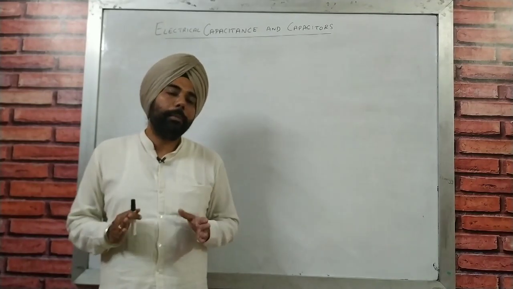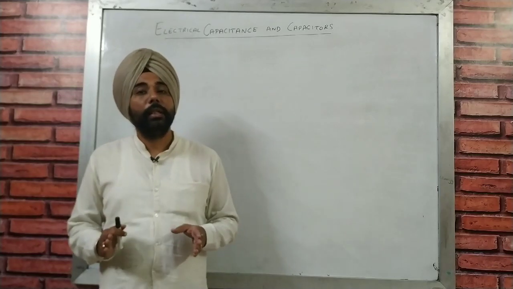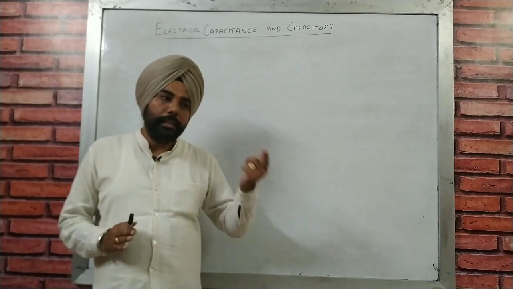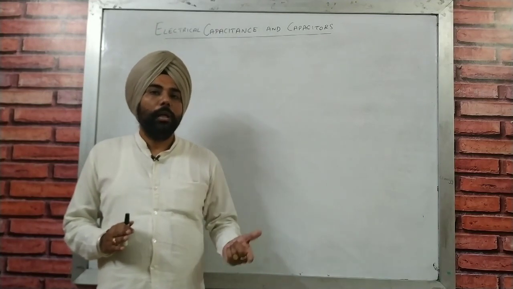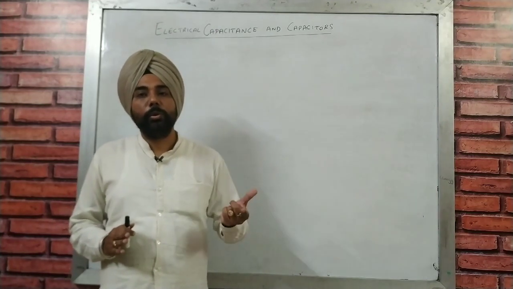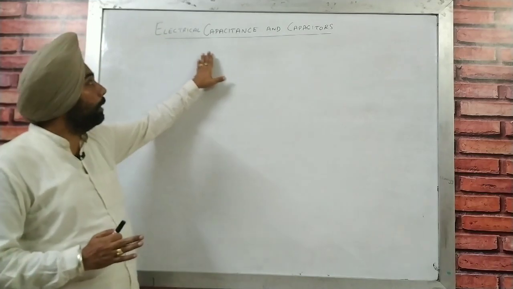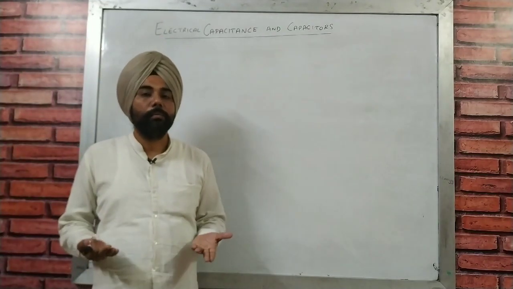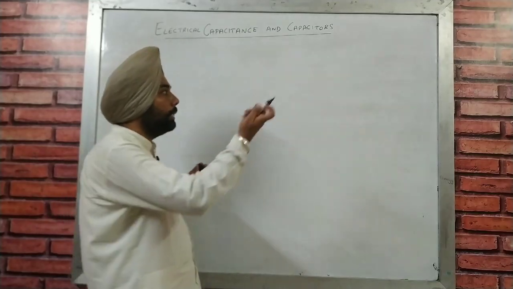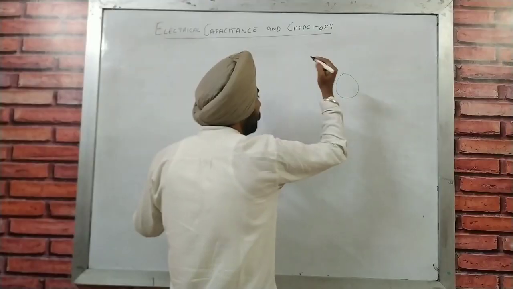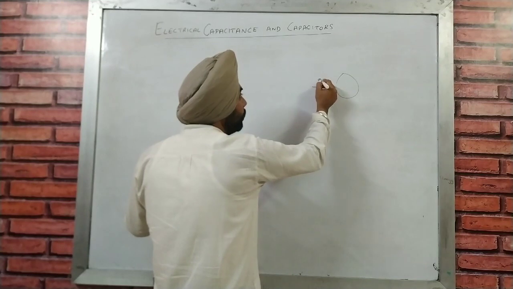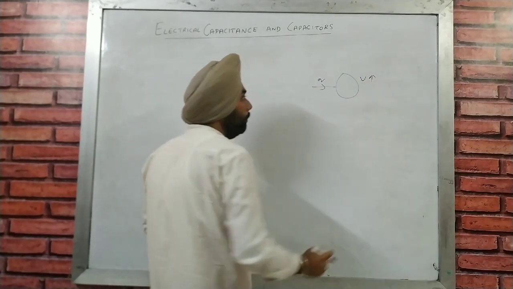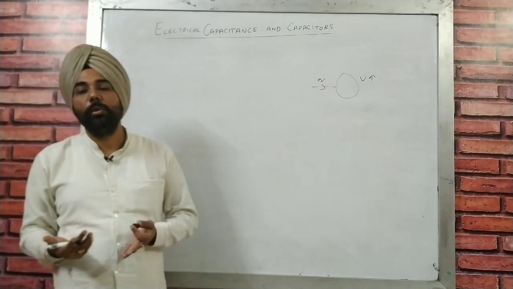The electrical capacitance of any conductor is its ability to store electric charge. Any conductor can store charge, and this ability to store charge is known as electrical capacitance. You all know if we give a charge Q to any conductor, obviously the potential of the conductor is going to rise.